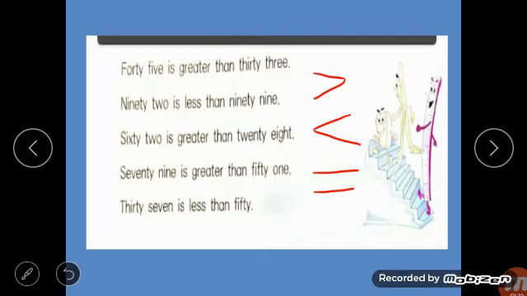So here in the first question, 45 is greater than 33. You have to show 45 is greater than 33. These numbers are written in words.